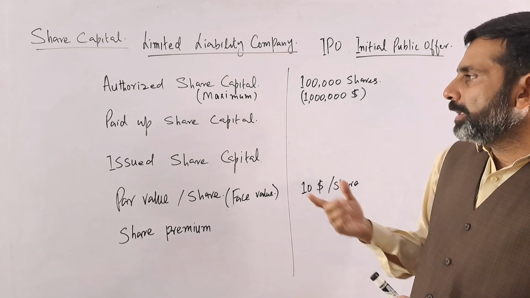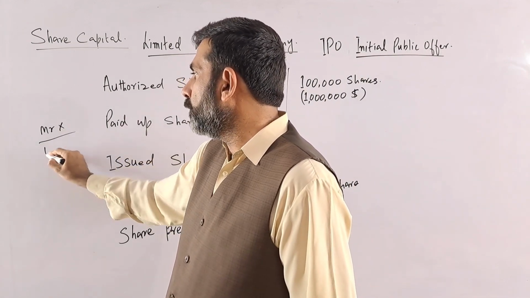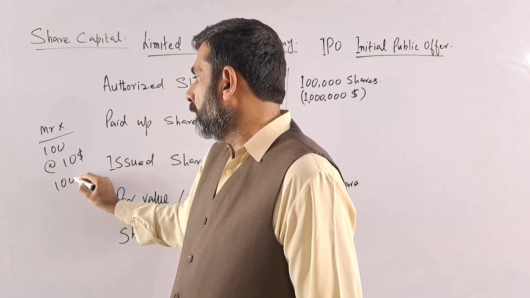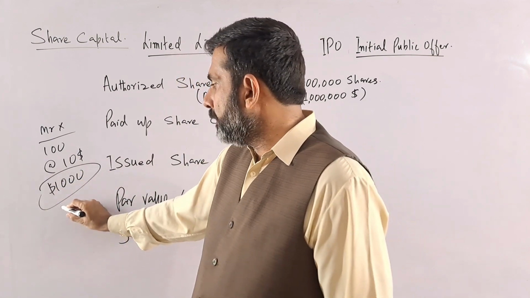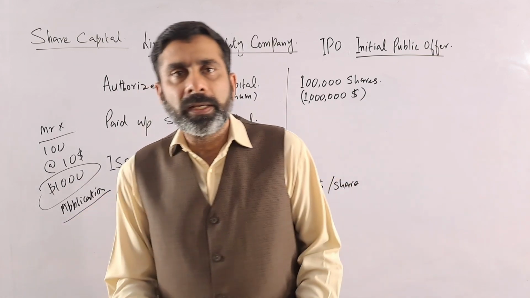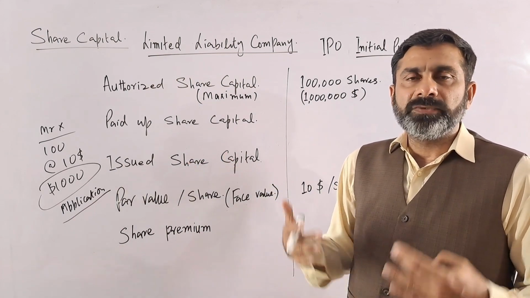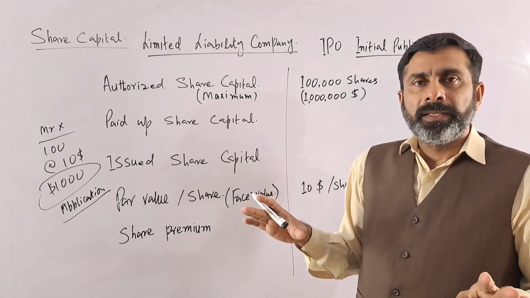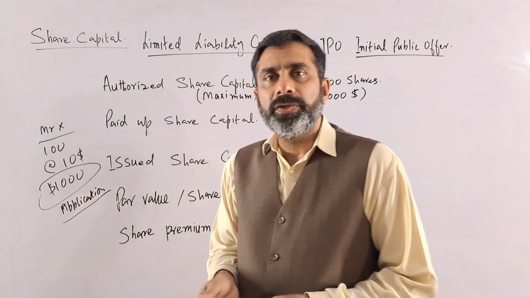For example, let's say Mr. X wants to buy 100 shares at the rate of $10. It means Mr. X has to pay $1,000 with the application. So they have to apply to the company that we want to receive the shares, we want to buy the shares. So the company will issue them the shares if all the conditions are met. So this is the requirement, that determines how many shares will be issued to each person.